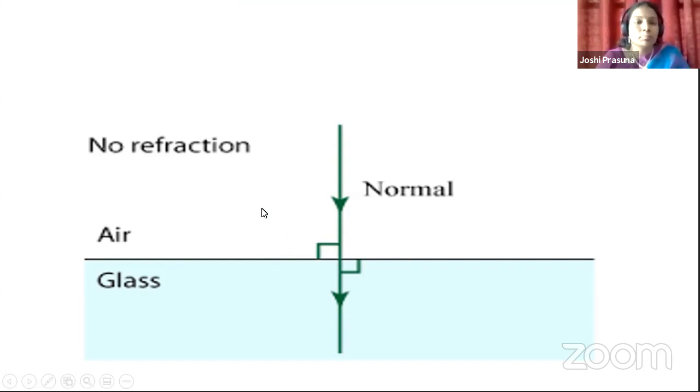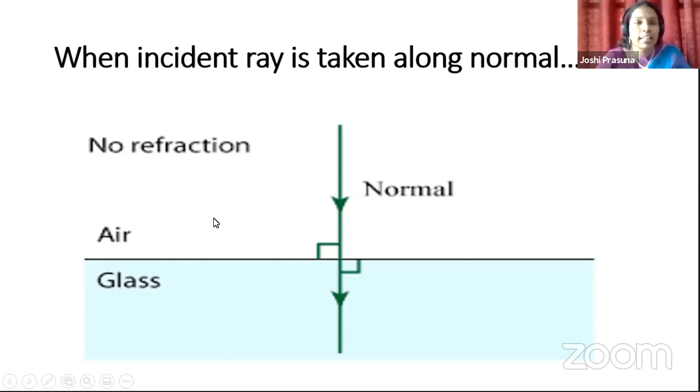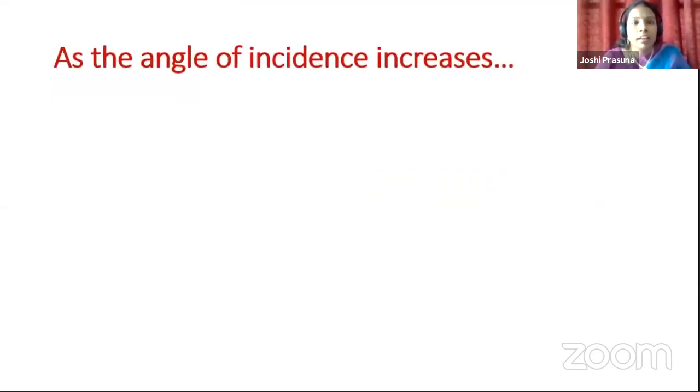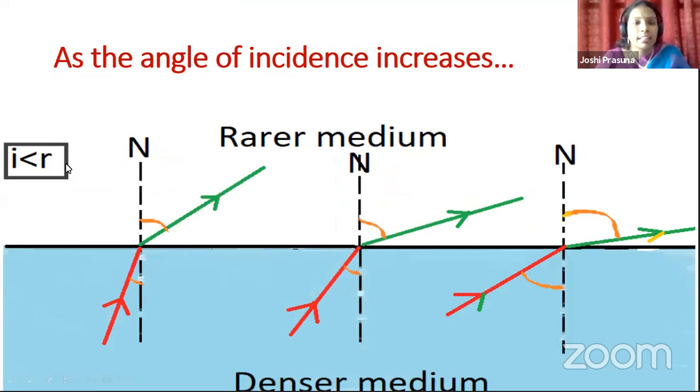So remember, whenever the incident ray is taken along the normal, the ray will not be refracted. That means there is no refraction, either from denser medium to rarer medium or rarer medium to denser medium. There will not be any refraction. Remember this point, children, and look at the further topic.